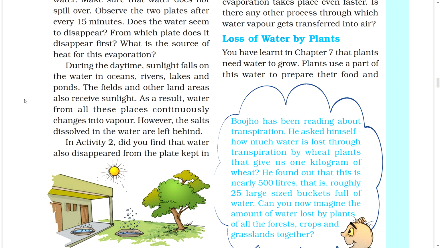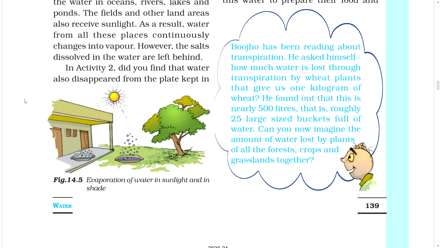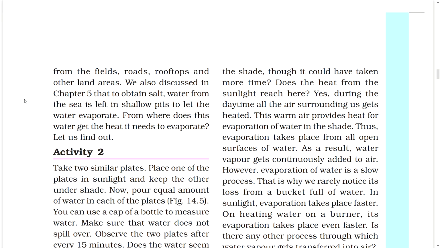In Activity 2, did you find that water also disappeared from the plate kept in the shade, though it could have taken more time? Figure. Evaporation of water in sunlight and in shade. Does the heat from the sunlight reach here? Yes, during the daytime, all the air surrounding us gets heated. This warm air provides heat for evaporation of water in the shade.